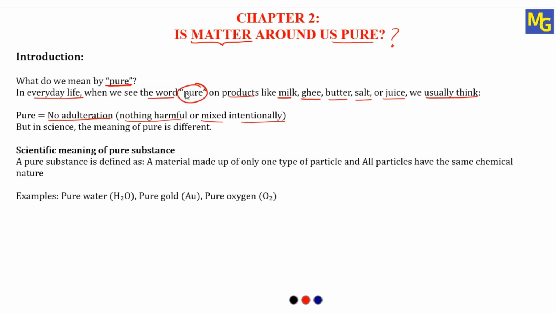When you bring milk, ghee, butter, salt, or juice from the shop, you will see one word written on the packet: pure. And we think, what do we mean by pure? Pure means there is no adulteration. The vendor has not mixed anything into the milk, the ghee, butter, salt, or juice, intentionally. That is the meaning of pure which we all think.